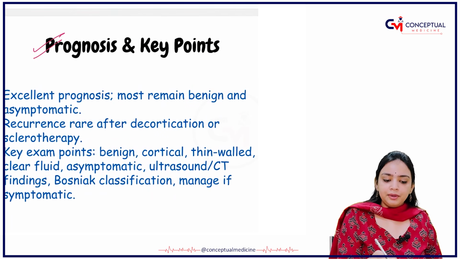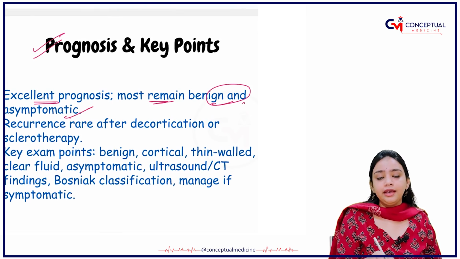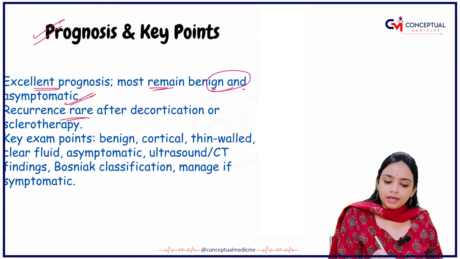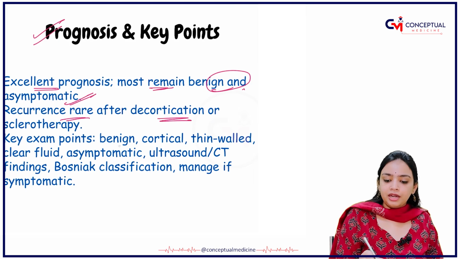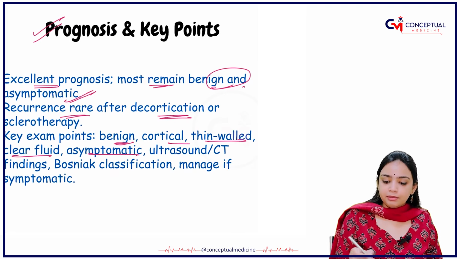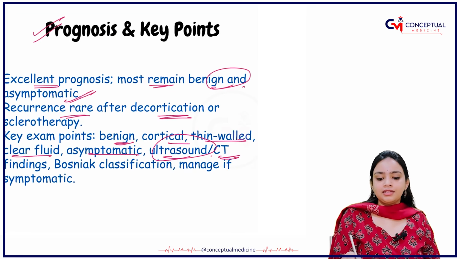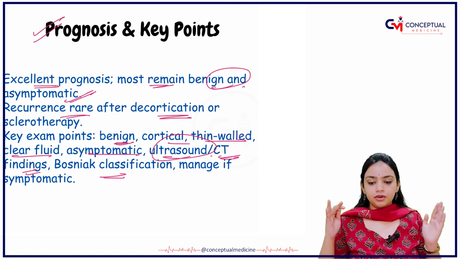For the prognosis and key points, the prognosis is excellent and most remain in the benign and asymptomatic stage. Recurrence is rare after decortication. The key points for your exams are: it is benign, cortical, thin-walled, clear fluid, asymptomatic, the ultrasound and CT findings that you need to remember, and the Bosniak classification that you need to remember.